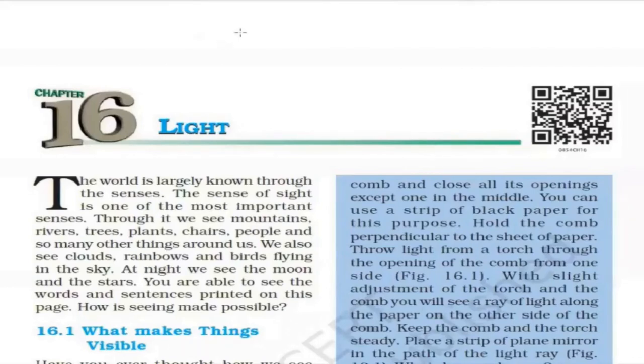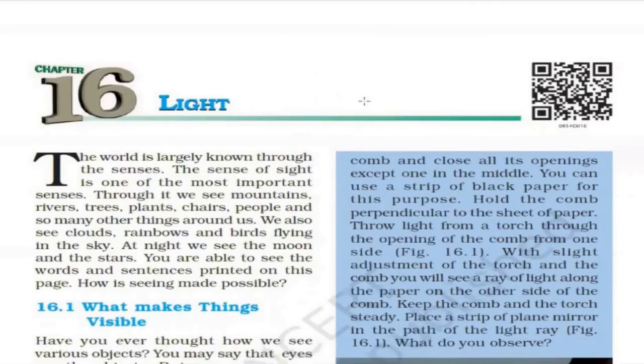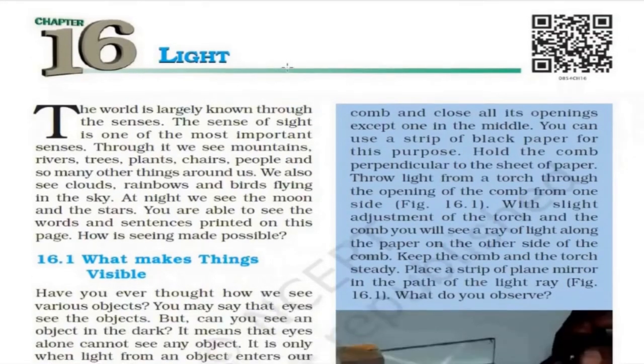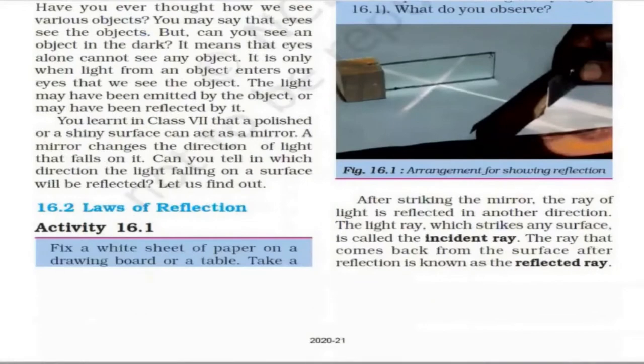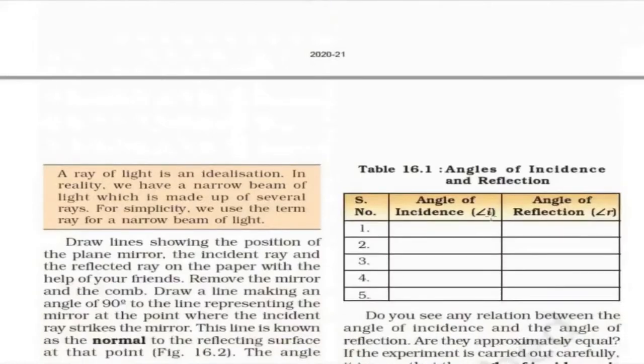Light chapter says about the light. So when we say light, we mean light is a type of energy which gives us the sensation of sight. So first let me see what are the contents here. What makes things visible? Laws of reflection.